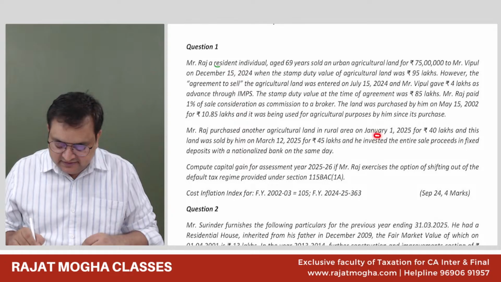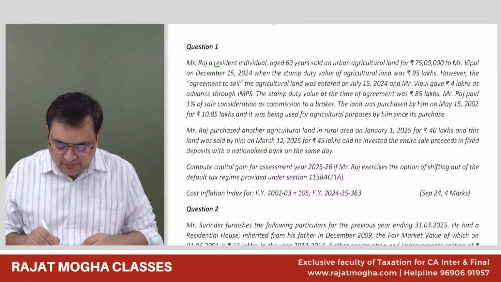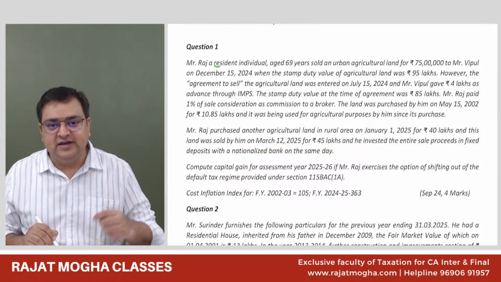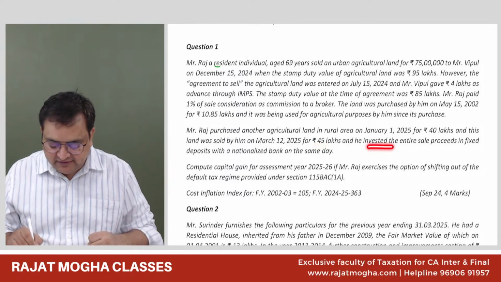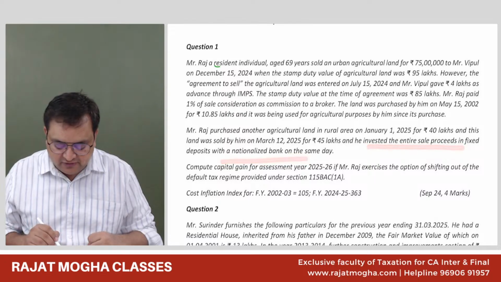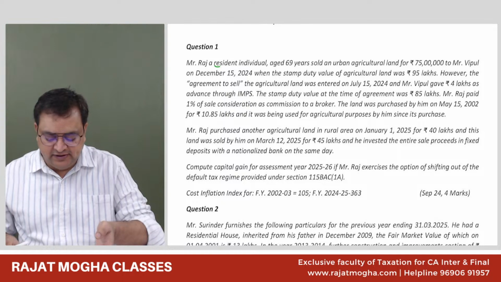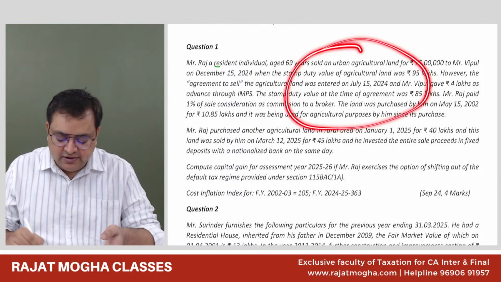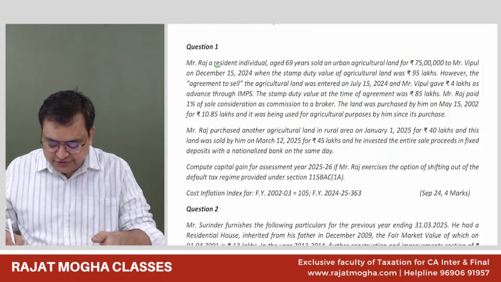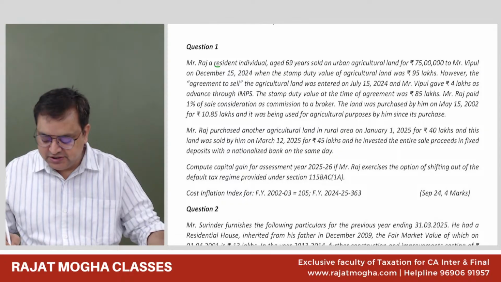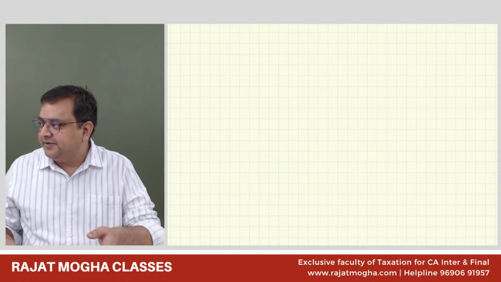He purchased this agricultural land on this date, and this land was also sold by him on March 12, 2025 for 45 lakh. So he purchased the agricultural land and in the same year he sold it also. He invested the entire proceeds in an FD in a nationalized bank on the same day, and we need to compute the capital gain. So let us start with the first calculation of capital gain on this urban agricultural land. Then we will give the exemption. It's not that difficult a question; I believe we have already practiced so much. It is a 4-mark question of September 24. Everybody with me.